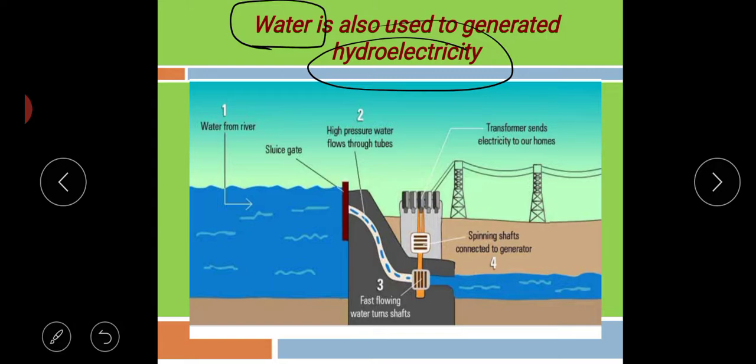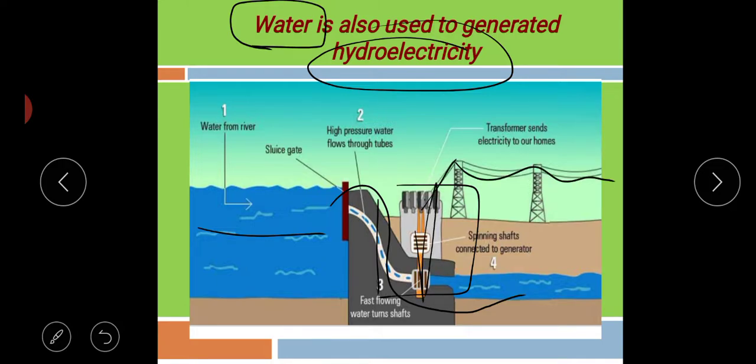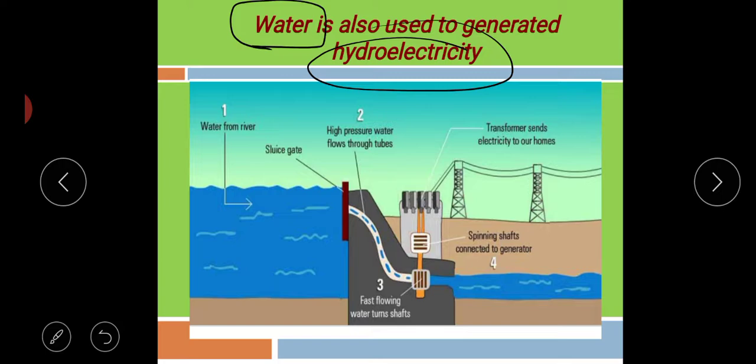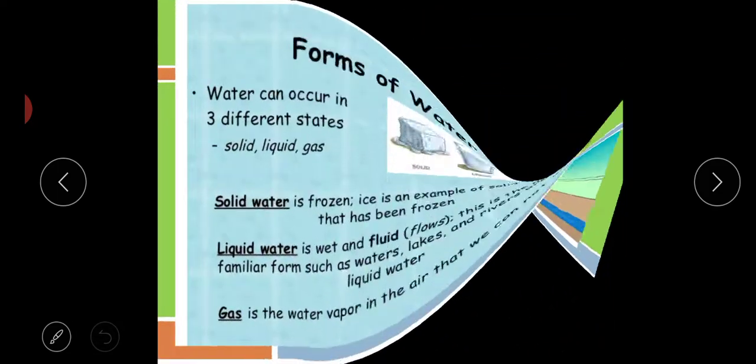You can see in this diagram, this is water, and here some machines are there, and from the height, water flows down fast, and with the help of this instrument, hydroelectricity is generated, and then it reaches our homes. Understand, my children? It is very interesting to see by the diagram, so you can easily learn the things.